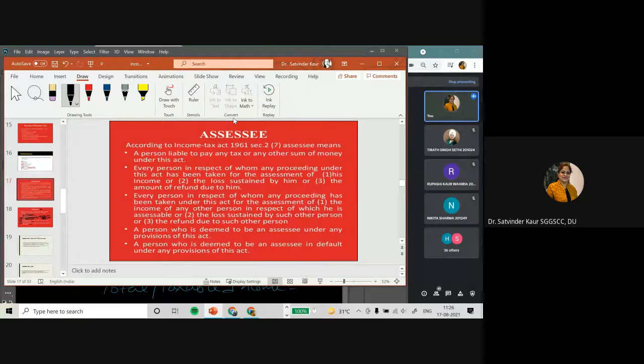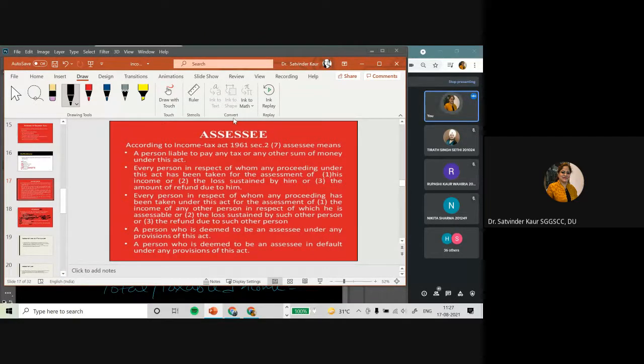Thirdly, if a person is taking care of the business of another person and is responsible for certain other activities as well, the same person is responsible for making the tax payment as well. So that person would be known as the representative assessee. So assessee definition would include assessee, representative assessee, and assessee in default.